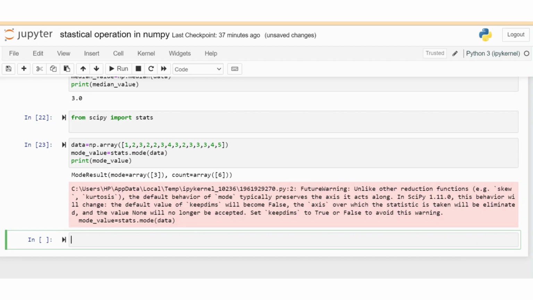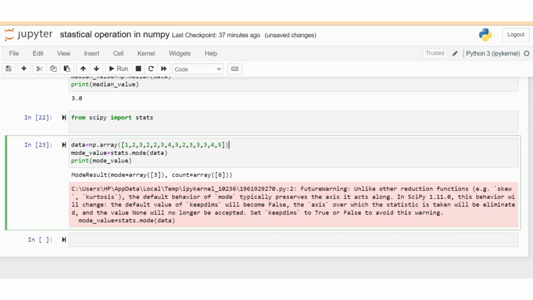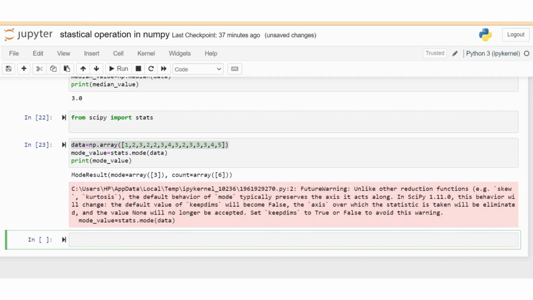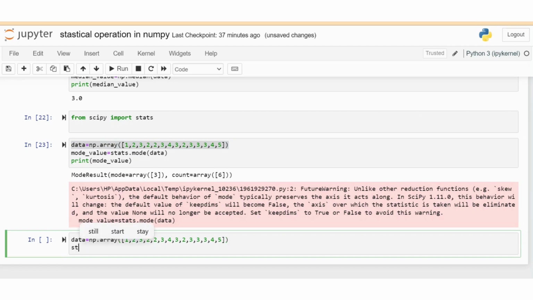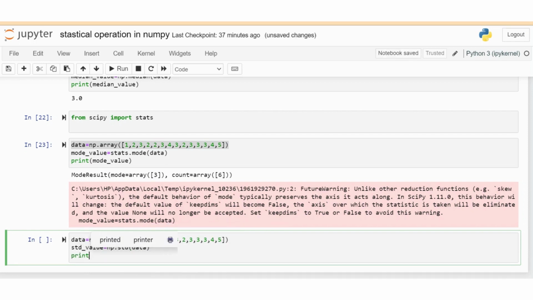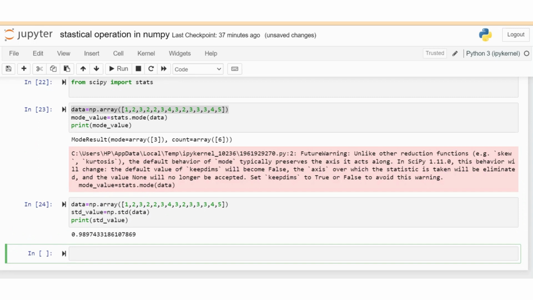Another function of statistics operations is standard deviation. How to calculate standard deviation? Suppose given data, standard deviation value equal to np.std of data, and print the standard deviation value. The standard deviation is 0.98. The next video is on set operations and trigonometric operations in NumPy.